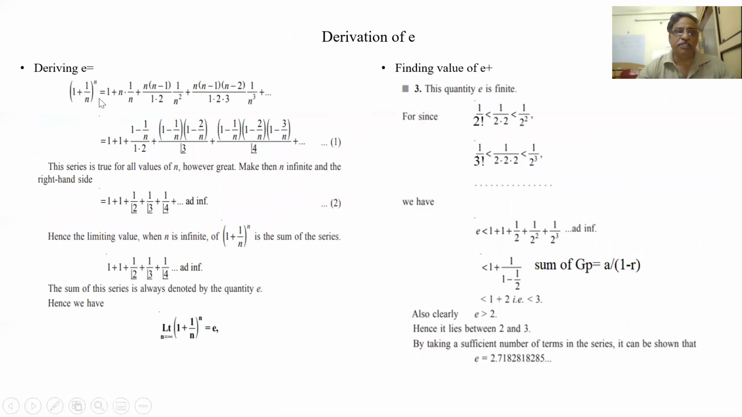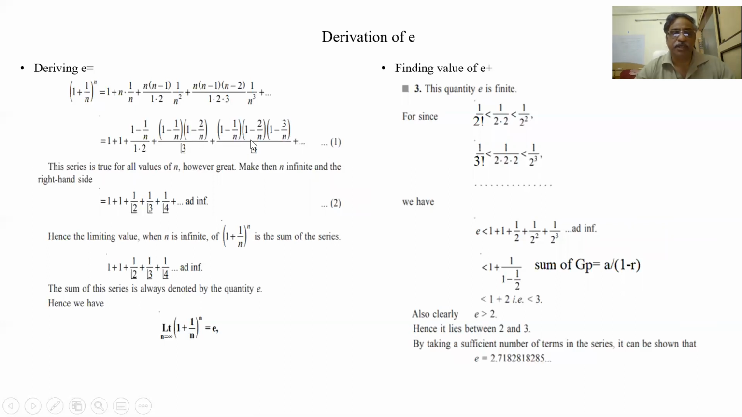Do we know the binomial expansion? 1 plus n into 1 by n plus n into (n minus 1) by 2 factorial into 1 by n square plus n into (n minus 1) into (n minus 2) by 3 factorial into 1 by n cube, like that. So if I take out n here, the n gets cancelled. Here n and n square get cancelled. What is left here is 1 minus 1 by n, divided by 2 factorial. Here, 1 into (1 minus 1 by n) into (1 minus 2 by n) by 3 factorial.